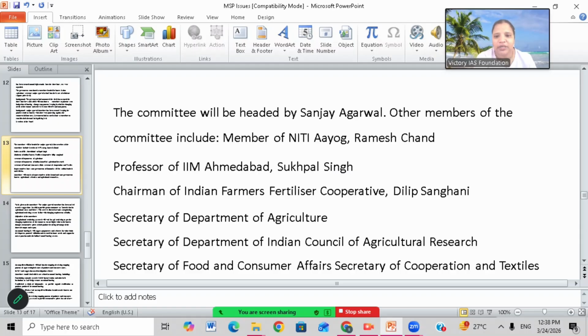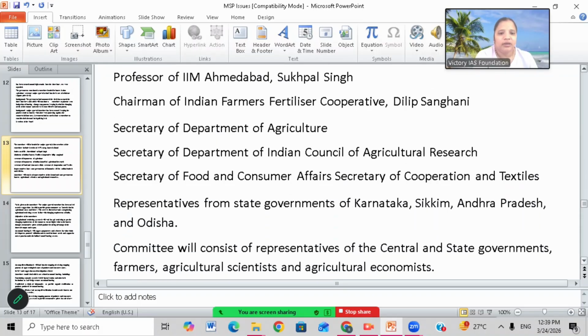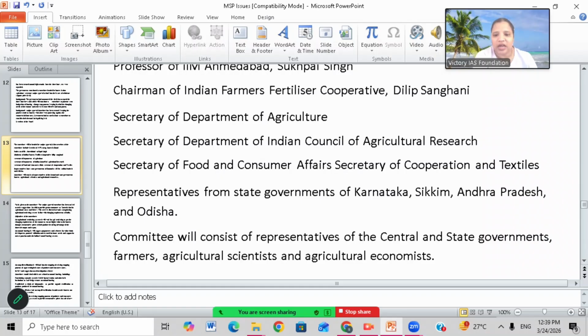So who are the members of the panel? The committee is headed by Sanjay Agarwal. Other members of the committee include Ramesh Chand, member of Niti Aayog; Sukhpal Singh, Professor of IIM Hyderabad; Dilip Sanghani, Chairman of Indian Farmers Fertiliser Cooperative; the Secretary of the Department of Agriculture; and the Secretary of the Indian Council of Agricultural Research. These are all the members of this committee.